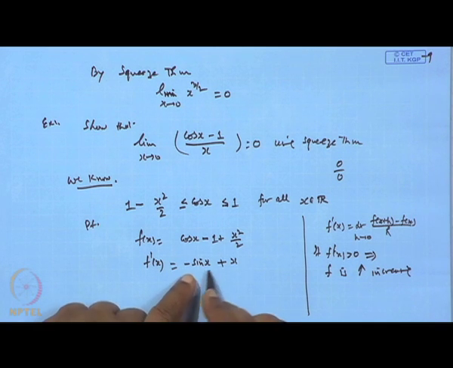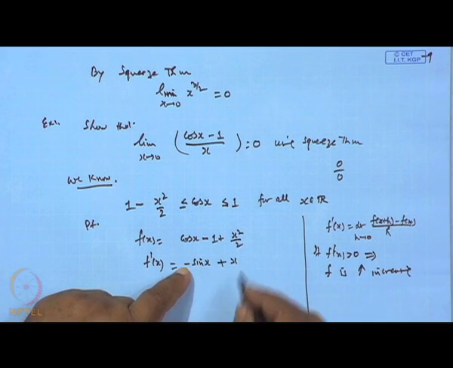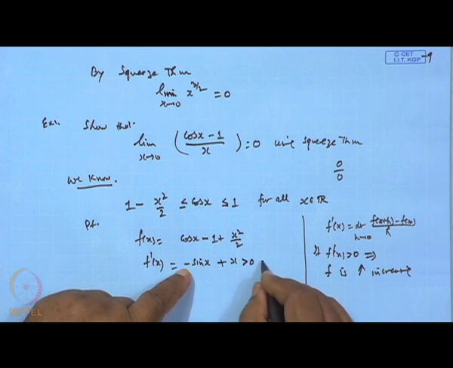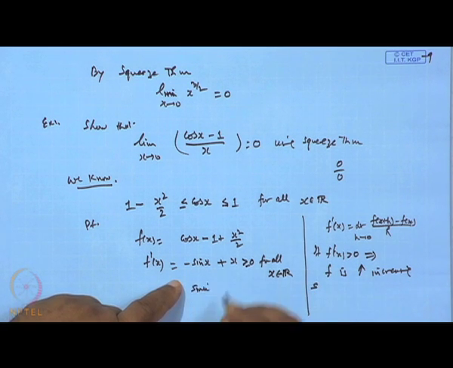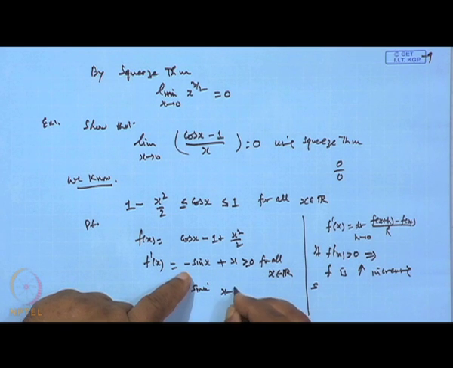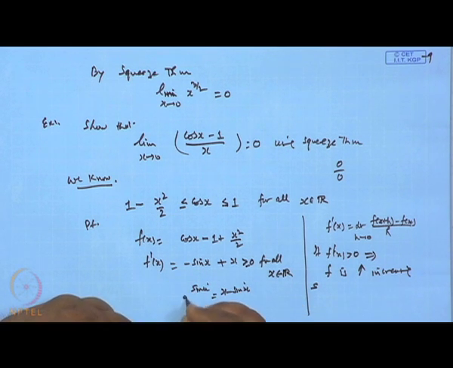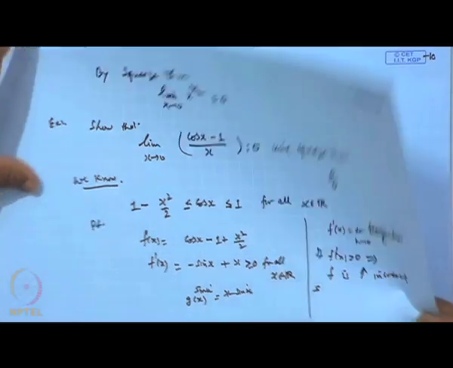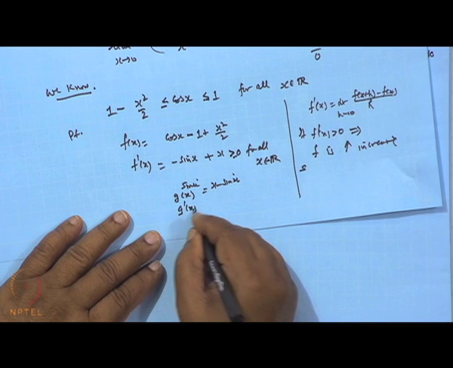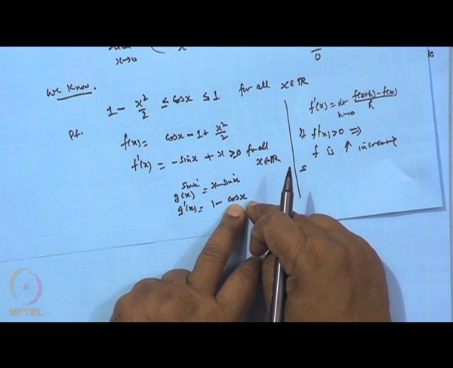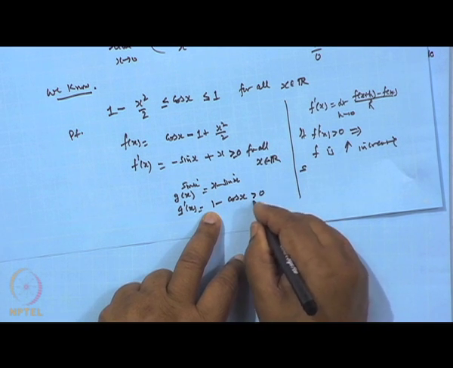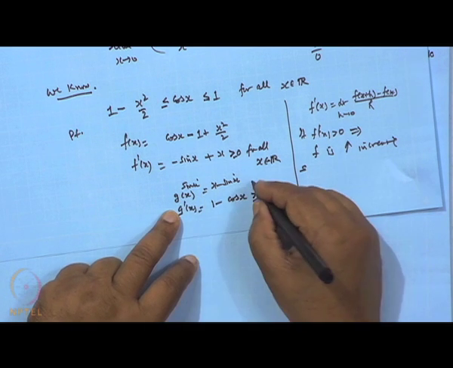Now, x minus sin x will always be positive for all x belonging to R, or may be equal to 0. Why? The reason is that if I take x minus sin x as g(x) and differentiate it, g prime x, we get 1 minus cosine x. The cosine x value will always be bounded by 1. So, it will always be greater than or at most equal to 0. So, g is an increasing function.